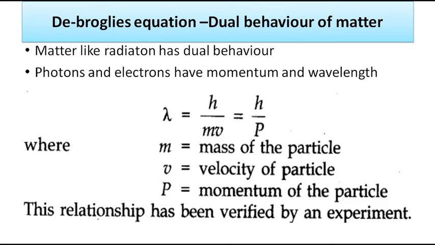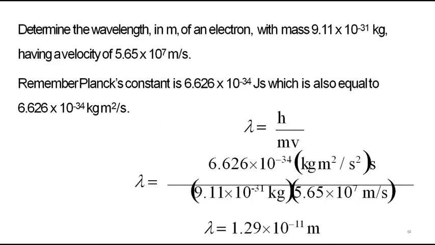See, wavelength is actually a property of a wave, is it not? But for an electron also you can calculate the wavelength. So both have dual behavior. The relationship is verified by de Broglie's equation. So lambda is equal to h by m into v. This is called de Broglie's wavelength. It is a very important question, and you have to solve questions based on this particular formula.